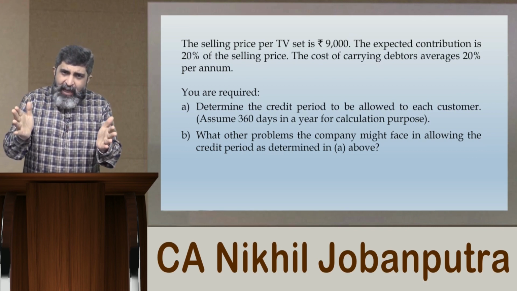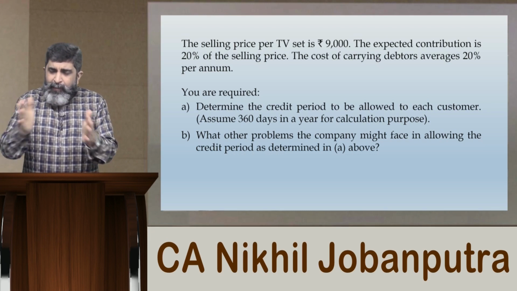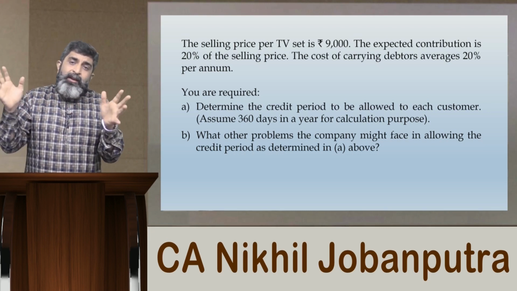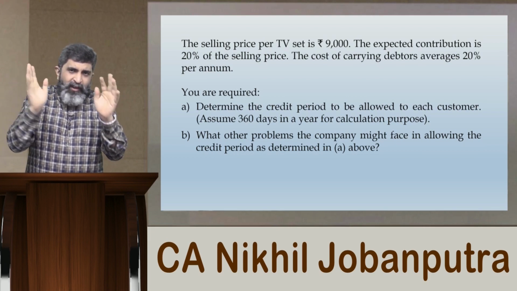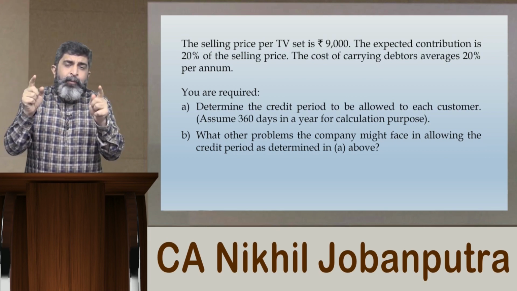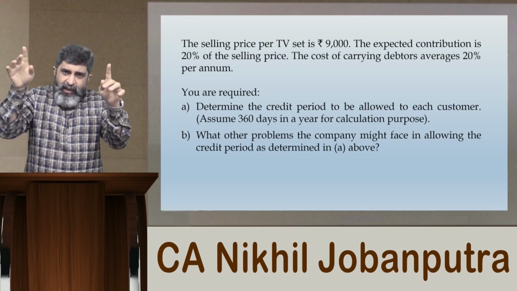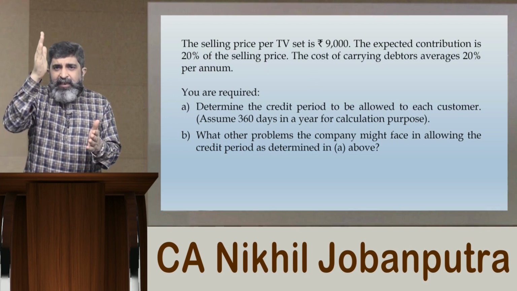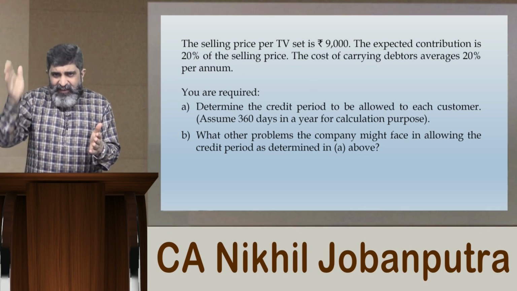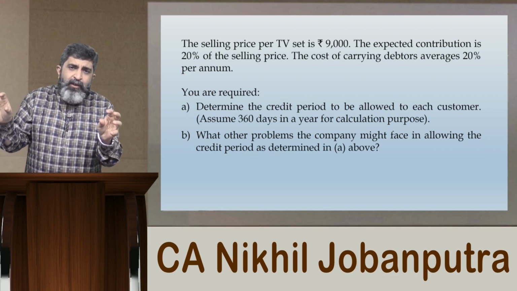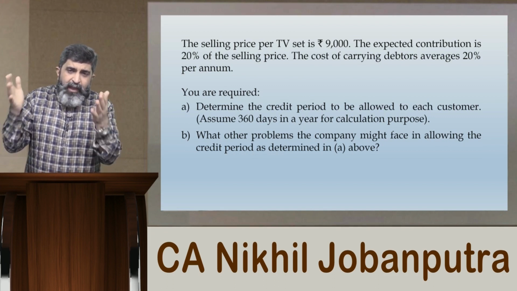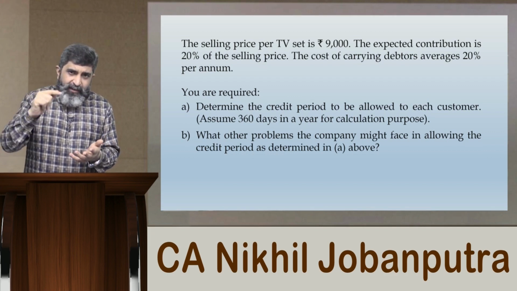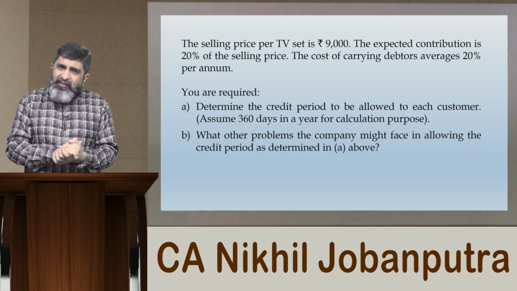For B and C, we will have an independent evaluation by making comparative profitability statement for each customer. So it will be customer wise evaluation. When it comes to customer A, I have already concluded the matter. When it comes to customer B, we will make a 4-columnar profitability statement on comparative basis with credit period as 0 days, 30 days, 60 days, 90 days, and we will work out profit on each column, and then finally we look into which is the maximum profit that we get, we go with that. And same thing we will do for customer C as well.